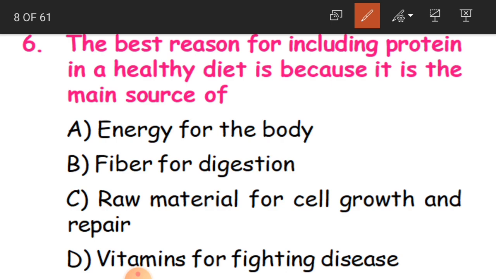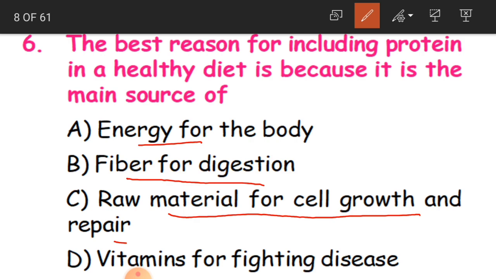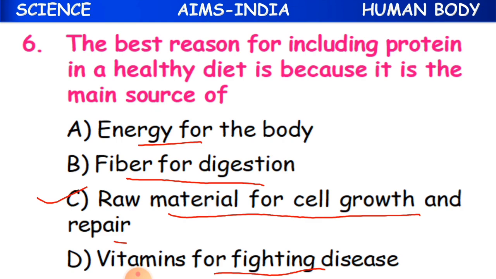Why? Because it is the main source of energy for the body, fiber for digestion, or raw material for cell growth and repair, or vitamins for fighting disease. Okay, children. And the answer here is C option, because this is the main source of raw material for cell growth and repair.